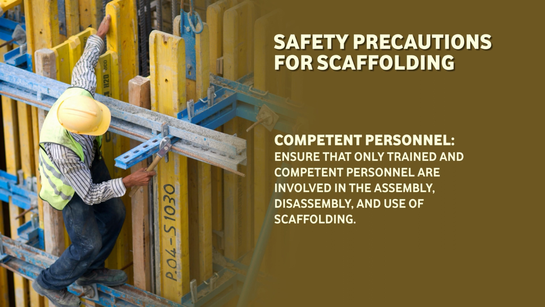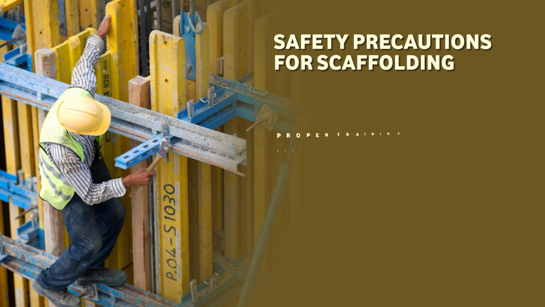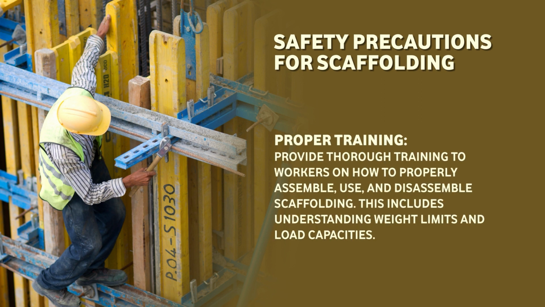The second is inspection. Regularly inspect scaffolding before each use. Look for any damage, missing parts and other issues that may compromise its stability. The third main point is proper training. Provide thorough training to workers on how to properly assemble, use and disassemble scaffolding. This includes understanding weight limits and load capacities.